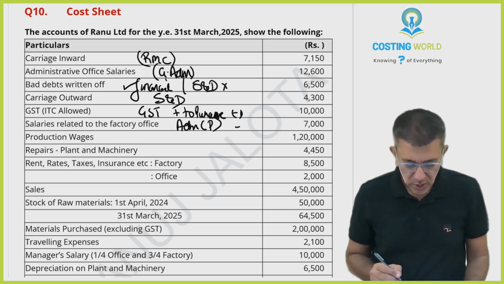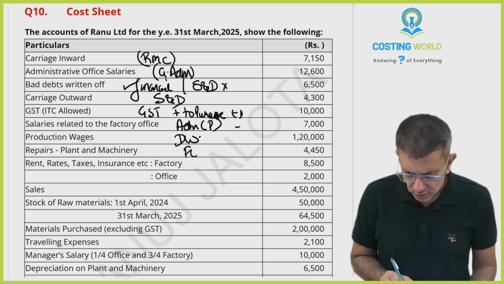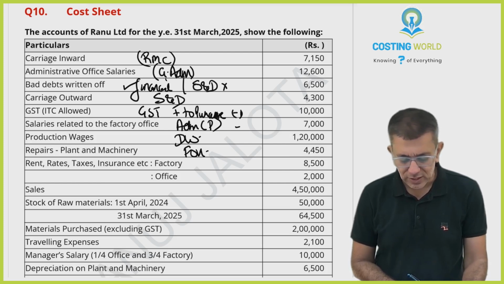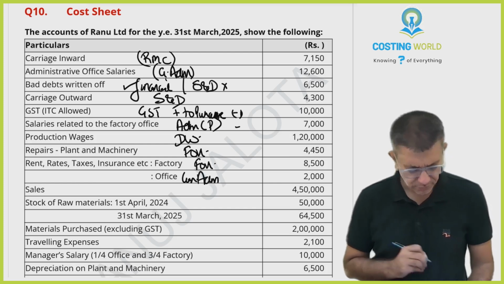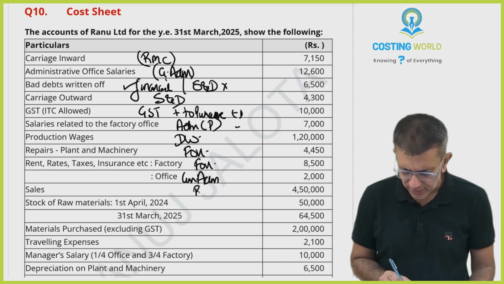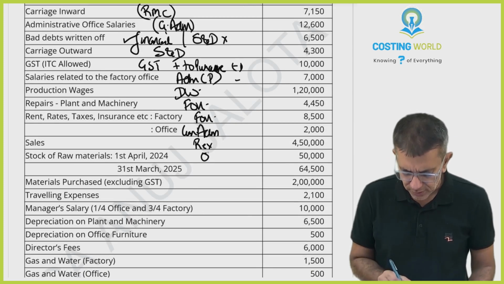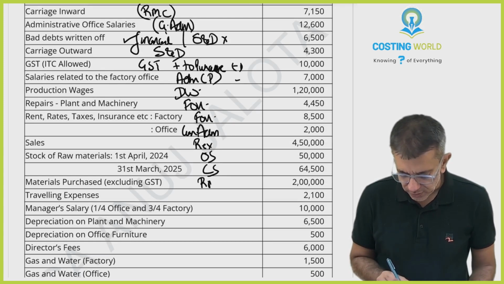Further, production wages will be direct wages. Repairs to plant and machinery should be factory overheads. Rent, repairs, taxes, insurance, etc. of factory should be factory overheads, and of office should be general admin. Sales, that is your revenue item, will be coming last. Then stock of raw material on 1st of April should be opening stock, and this should be closing stock. Materials purchase excluding GST, 2 lakh rupees, will be part of raw material consumed.